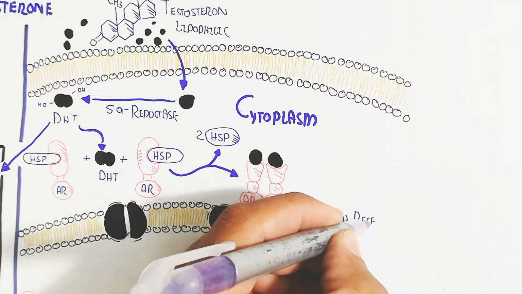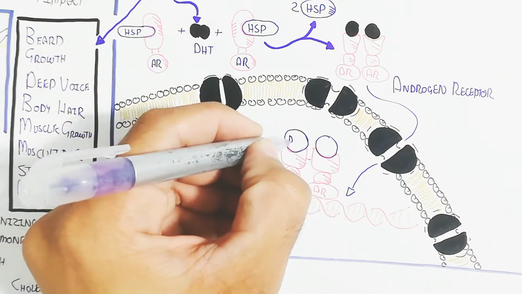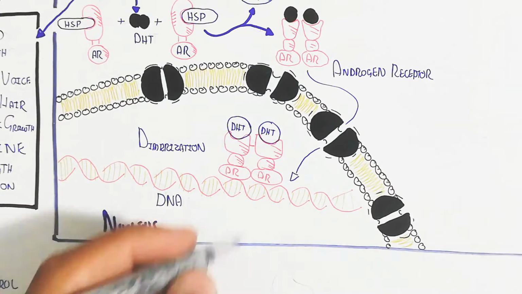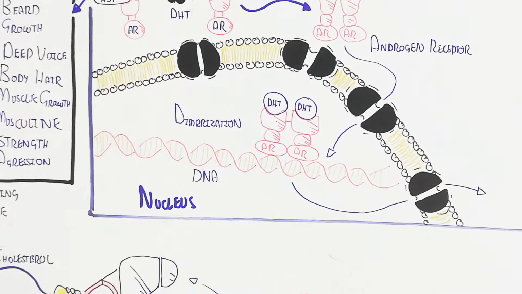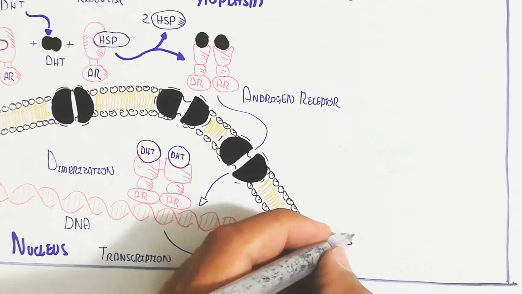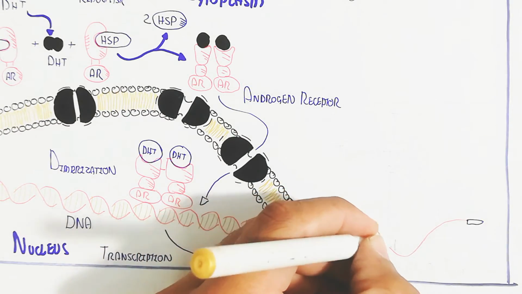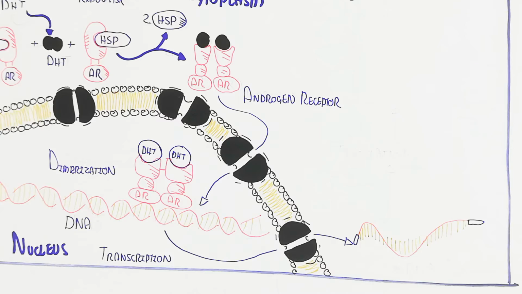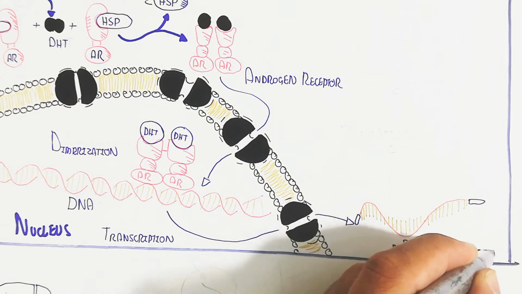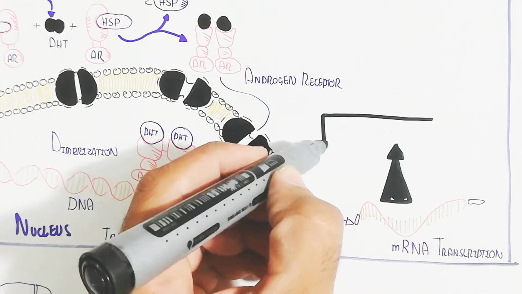Dimerization will occur, and the androgen receptor moves inside through the nuclear pore of different types of cells, for example the myocyte. The dimer binds as a transcription factor for transcription of mRNA. This messenger RNA then goes into the cytoplasm and translation begins, producing the required protein, for example muscle synthesis protein.